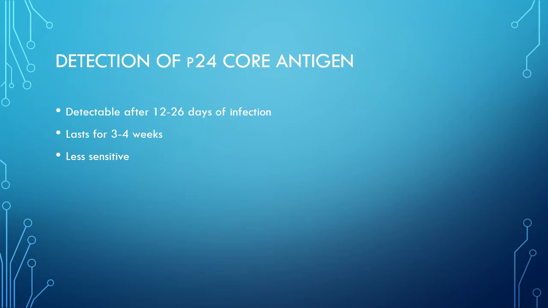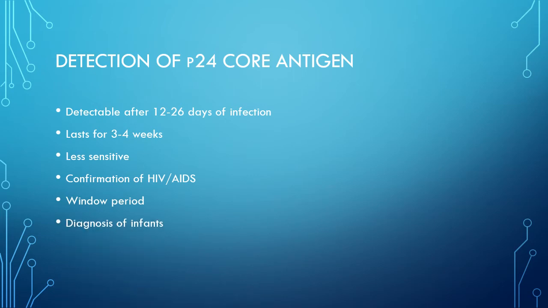There are a few uses of this P24 detection test. Among these, the very important is confirmation of the diagnosis of HIV/AIDS and also during the window period. It can also be useful for diagnosis in infants, and also useful for monitoring the progress of the HIV infection.